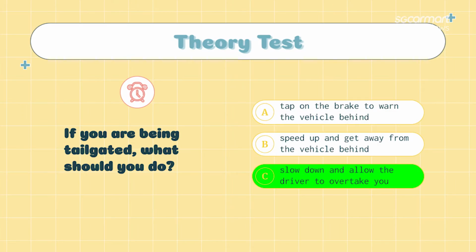Have you got your answers, boys? I've gotten my answer. C? I think it's C. Oh man, mine is B. Really? Slow down and allow the driver to overtake you? Why would you slow down and agitate the driver behind you? To me it's allow the driver to overtake you, but you shouldn't slow down. Shouldn't you get away from the vehicle? If you tailgate and you slow down, you're increasing the risk. Actually, in the first place, if you see the guy choking, you should signal.